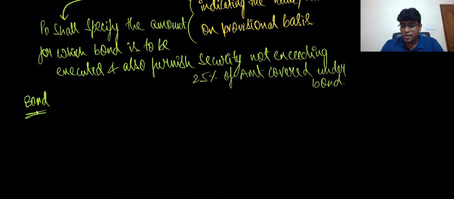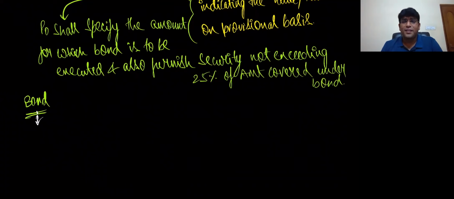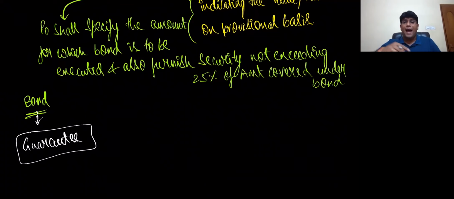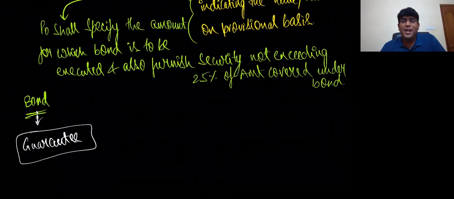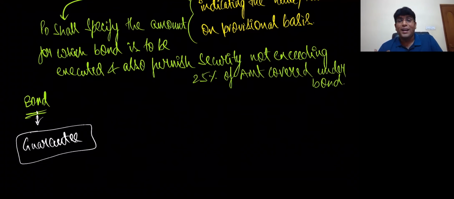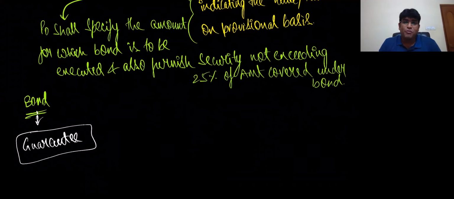Bond is only a document or agreement that we are signing. That's it. Bond is something like a guarantee. We are executing a bond and saying, don't worry, if tomorrow a difference is there, I will pay the difference. 100% I will pay. Like that, we'll sign the bond. But today, the practical problem is there is no reliance on a bond, no reliance on surety somebody is giving. Because today paper does not have value. Value is more given to the securities that people furnish.